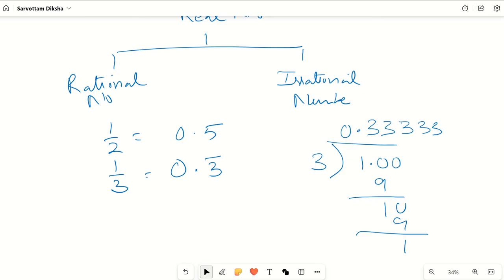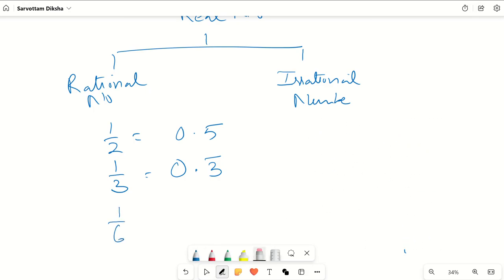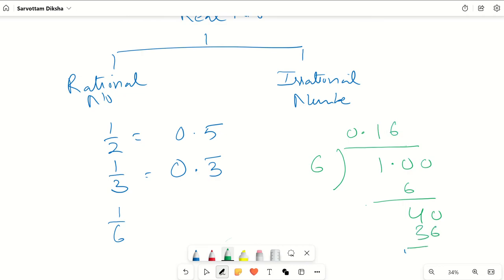We keep the bar only on those digits which repeat. Let me show you one more example. 1 by 6. Now if I divide 1 by 6, see what happens. Put a 0 here, put 0 here, 0. I get 1, 6, 4. Now I will put one 0 more and divide by 6. So 36. Again I get 4. Then again 6. So the first digit is not repeating. It's only 6 which keeps repeating. So how will I write? I will put the bar only on 6, because 1 came only once. It's 6 which is getting repeated.